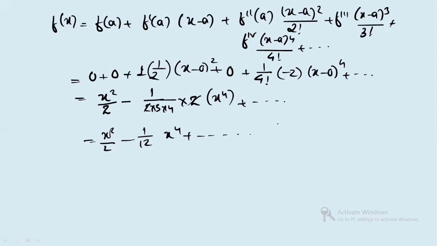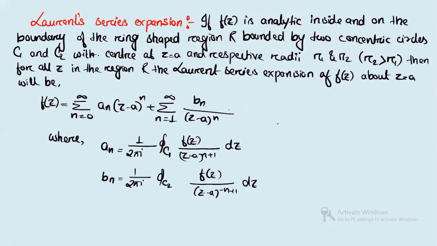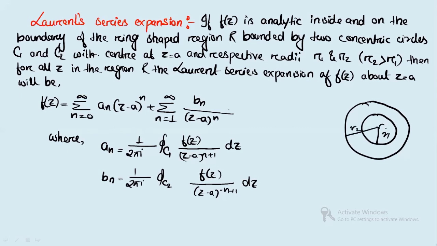Clear? Now we will see the last series expansion, that is the Laurent series expansion. So you see, if you have a function f(z) and it is analytic inside and on the boundary of the ring-shaped region, I'm just drawing a figure here so that it becomes easier for you to visualize. These are two concentric circles. This I'm considering R1, this I'm considering R2, and this is the center A. This is the first circle, and this is the second.